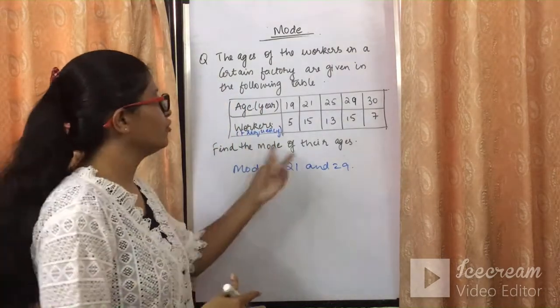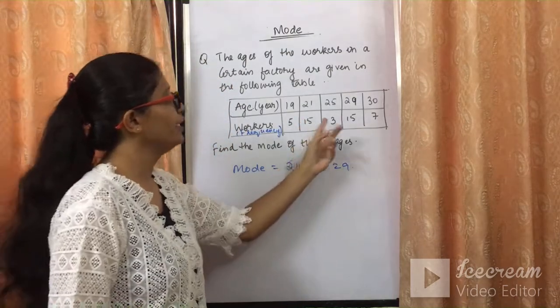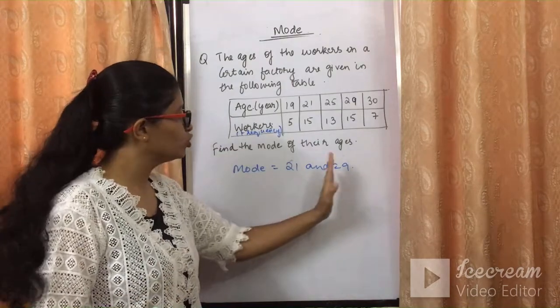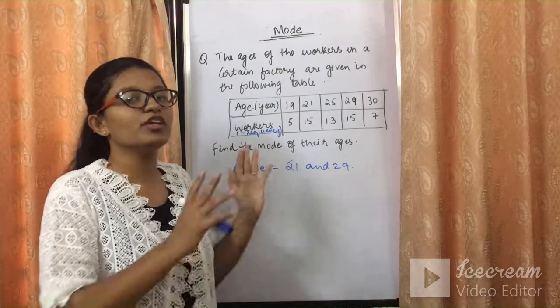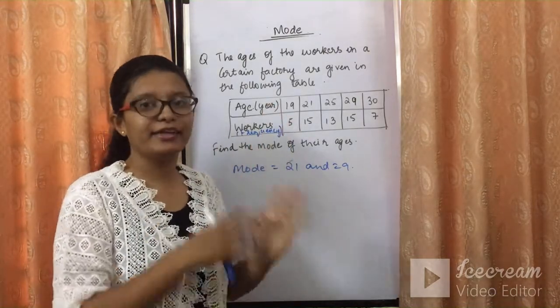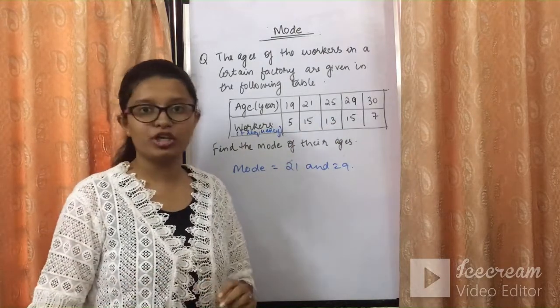In this case we will consider both these ages as the mode, because 15 occurs most frequently, twice. So when it comes twice, we consider both as the mode. This was the difference. This was the motto of taking this question, which was very short but a tricky one. What to take? 15 and 15. So you need to consider both the cases.